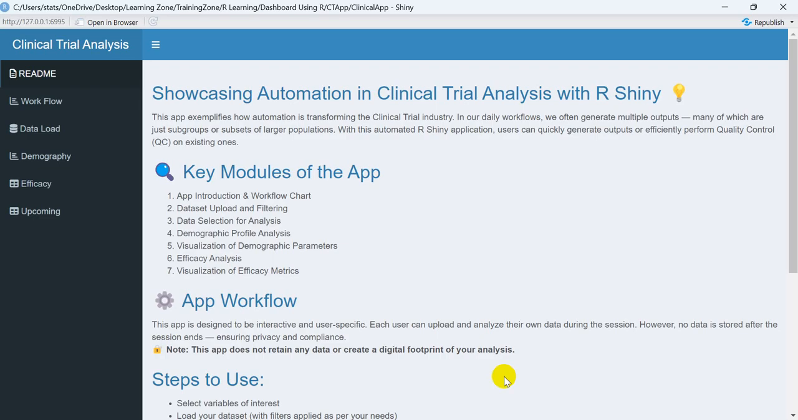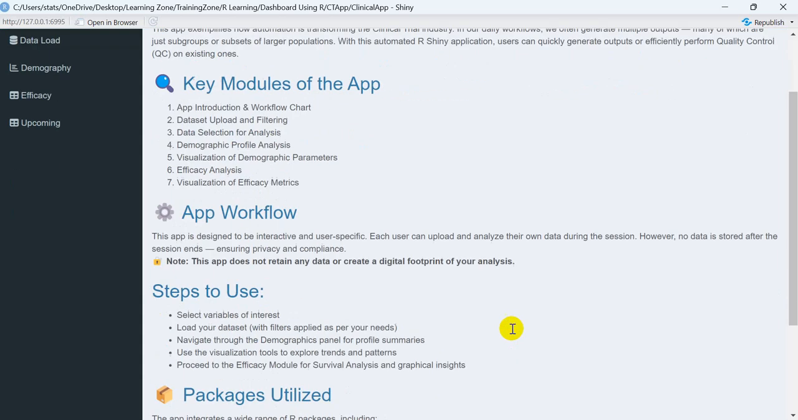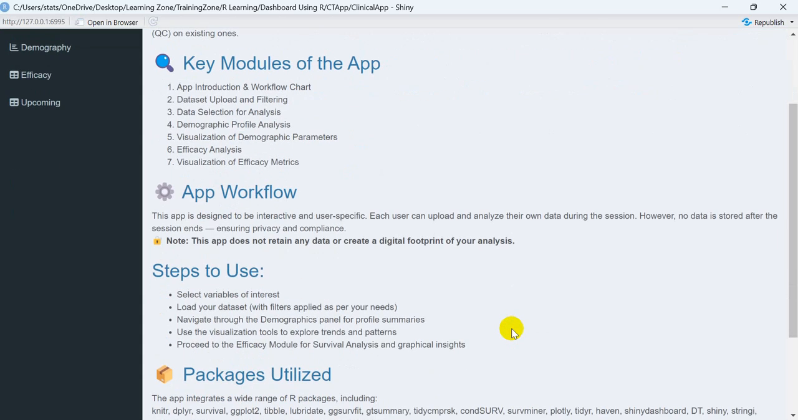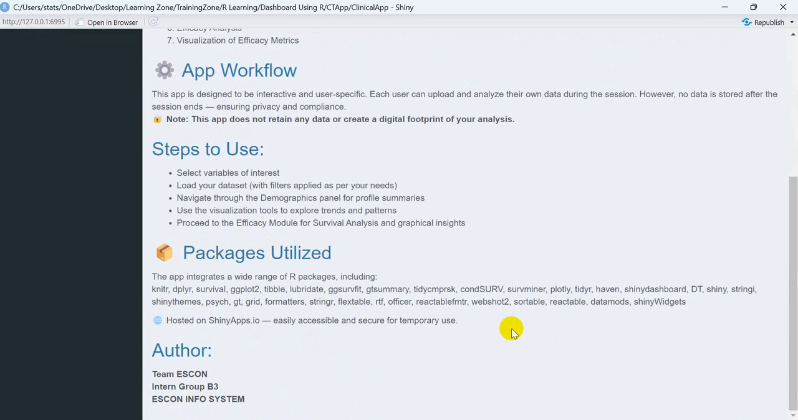This app basically provides end-to-end services to the company by loading the data set and applying different kinds of checks, and based on that you get the desired output, with the analysis done by the app itself. So here is the readme file. You can easily understand how this app was developed, what the key modules of this app are, what the workflow of the app is, the steps to run this particular app, and what important packages were utilized to develop it.